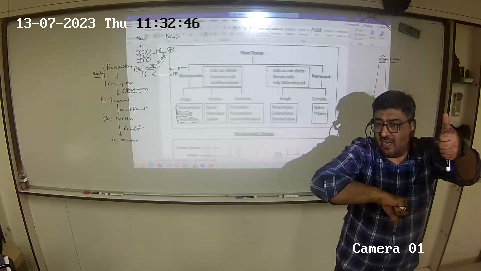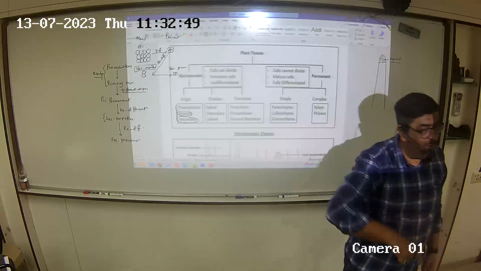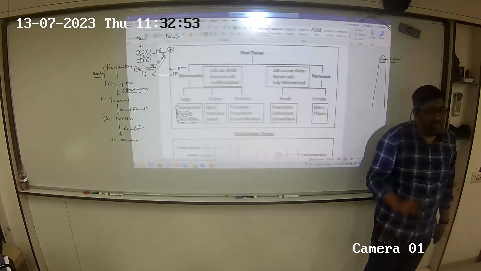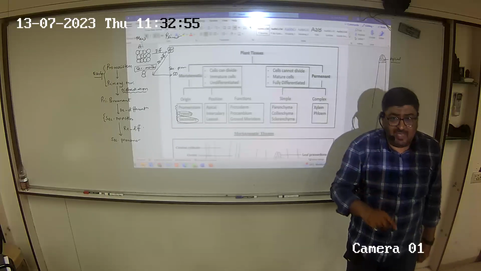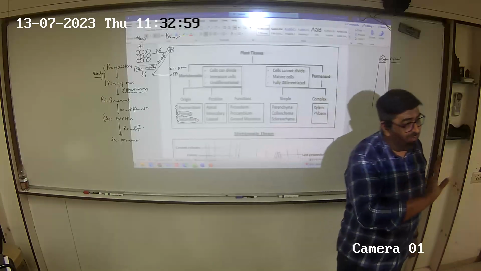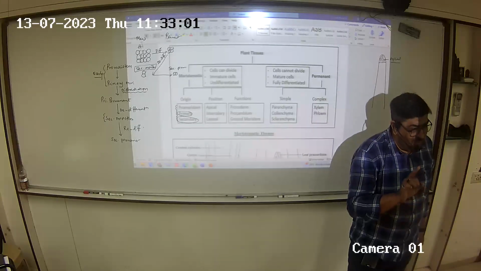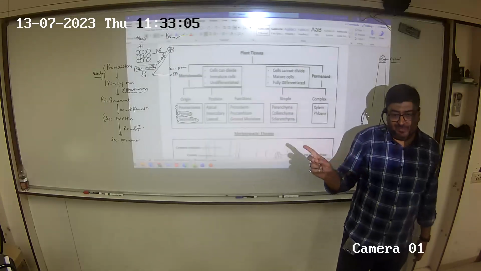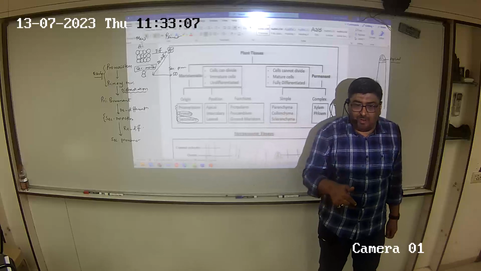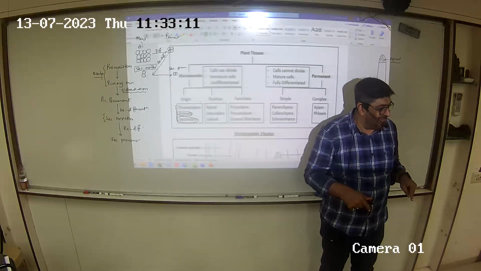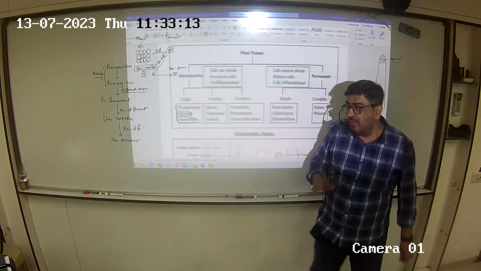Which growth? Primary or secondary? Primary. Vertical growth will occur. So apical is what type of tissue? Is it primary? So when I say apical meristem is primary meristem, I am using two criteria together. When I call it apical, which criteria am I using? Position. When I call it primary, I am saying because it is coming early in plant life. Okay.